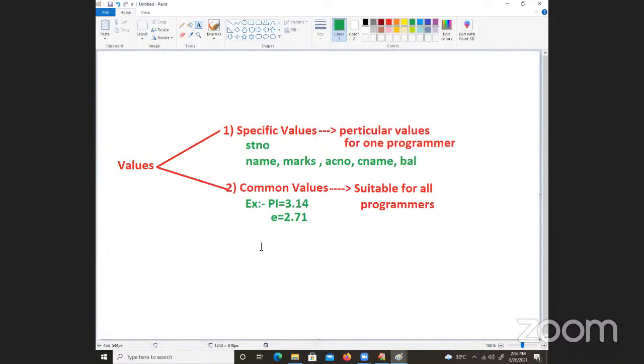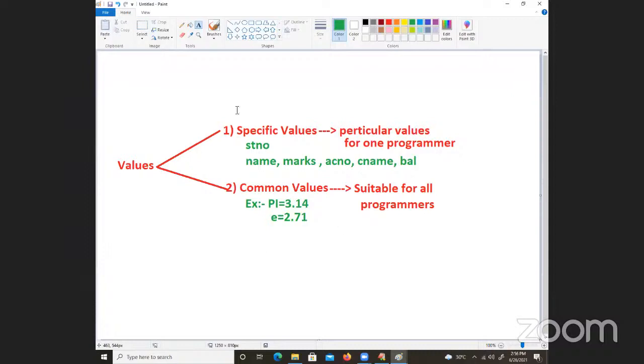Number 1, specific value. Next is called what? Common value. Specific value and common value. Specific values are suitable for what? One programmer. Common values are suitable for all the programmers.